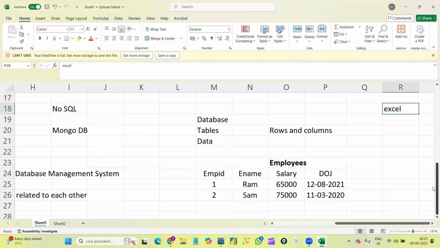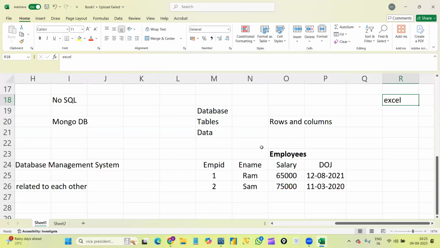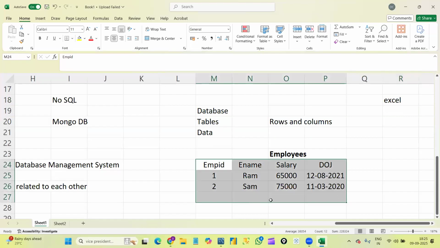After a few days I'll explain about the limitations of Excel files, what are all the problems we have, and why databases came into existence, and how we overcome those limitations by using a database. We will discuss that going forward. But for now, to make you understand the data type concept, let me explain one of the limitations of Excel files. Suppose this is one table, correct?